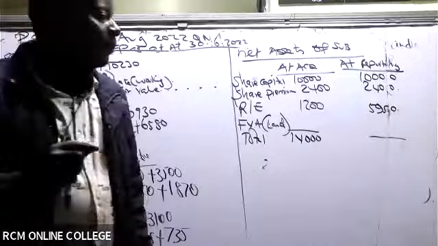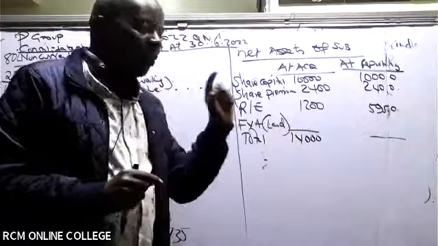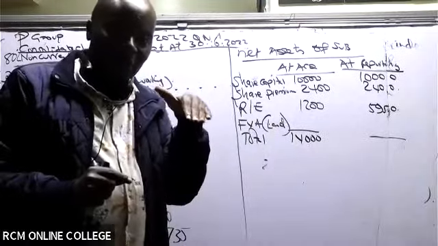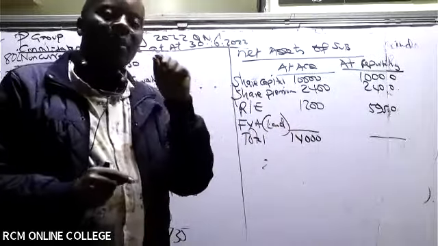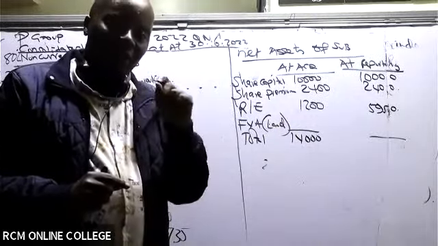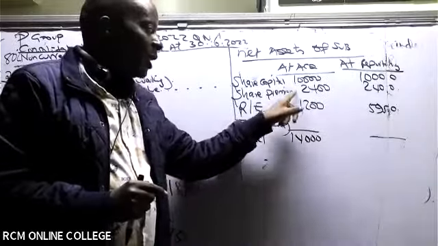The excess. If you add these 3, you will not get them totaling to 14,000. It will be something small. The excess of this, the balancing figure, will be our fair value adjustment. So are you able to give me this balancing figure, 14,000 minus this, minus this, minus this?